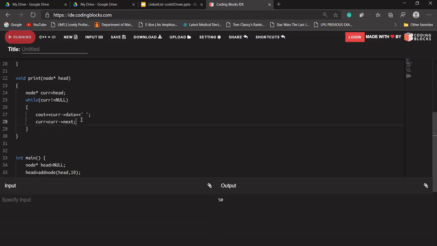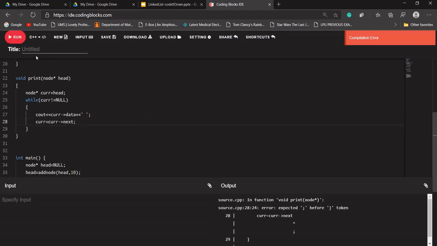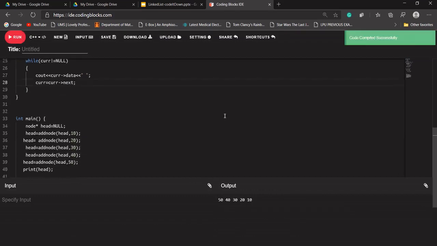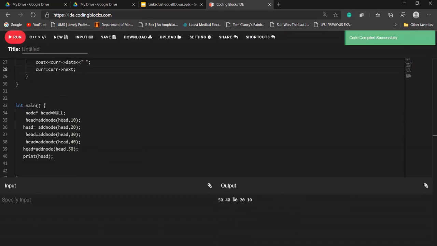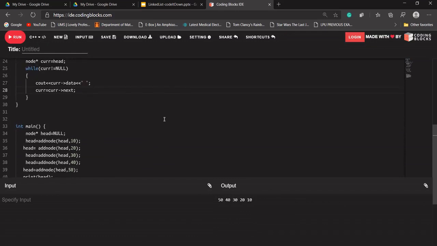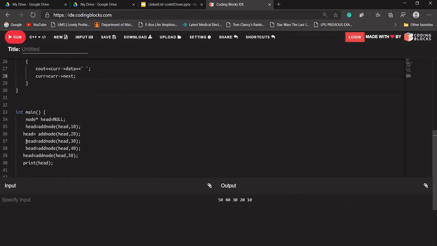Not writing the semicolon will give a compilation error. Let's try to run it again. Okay, so 50, 40, 30, 20 and 10 are being created and printed. I hope now it is clear to everyone. Is there anyone who has any doubt with this code, with the print function or the add node function? What is our add node function doing? The add node function is adding a node at the front of our linked list.